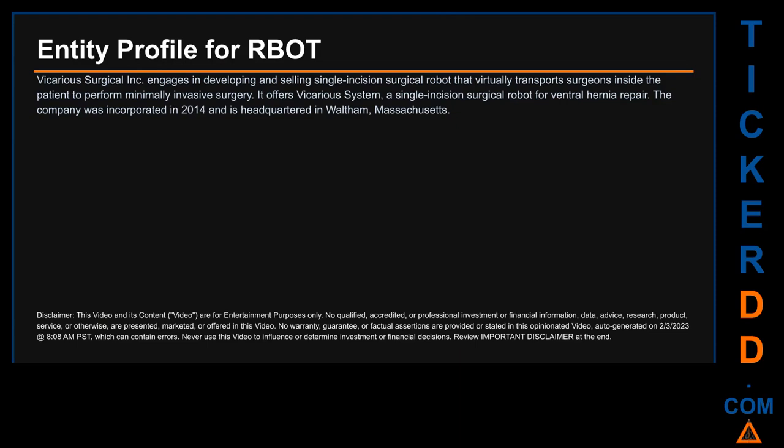I searched the public web to find information about the company that is behind this ticker. Here is what I found. Vicarious Surgical Inc. engages in developing and selling single-incision surgical robot that virtually transports surgeons inside the patient to perform minimally invasive surgery. It offers Vicarious System, a single-incision surgical robot for ventral hernia repair. The company was incorporated in 2014 and is headquartered in Waltham, Massachusetts.